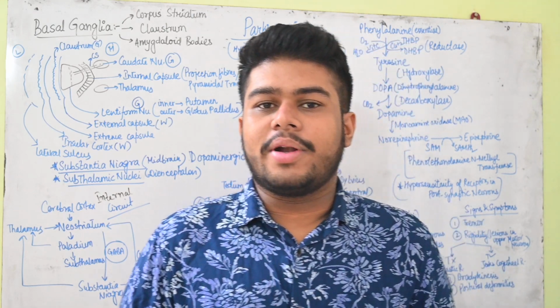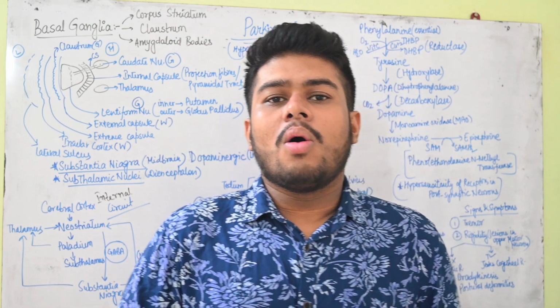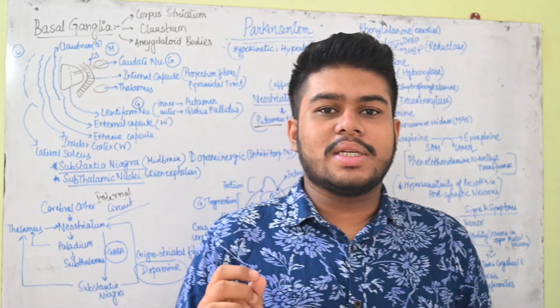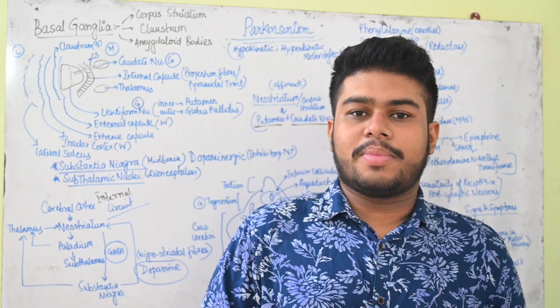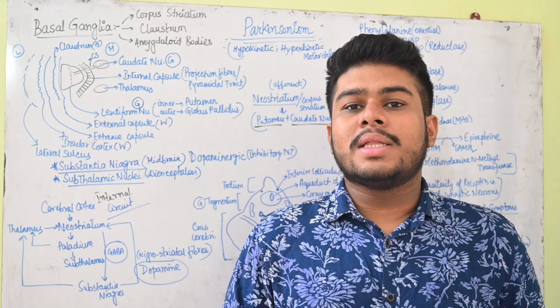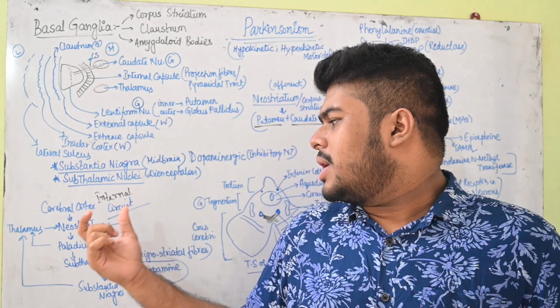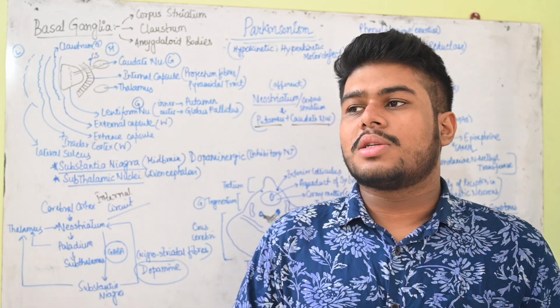So there are several reasons for Parkinsonism. One of the main reasons that we see is due to the defect with the dopamine receptors, which are present basically in the neostriatum. Now what is this neostriatum and all, I will discuss slowly.